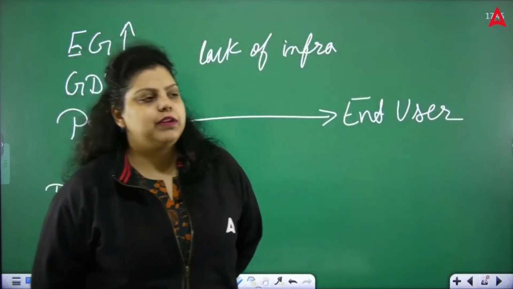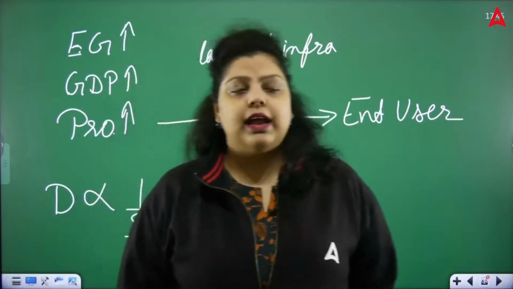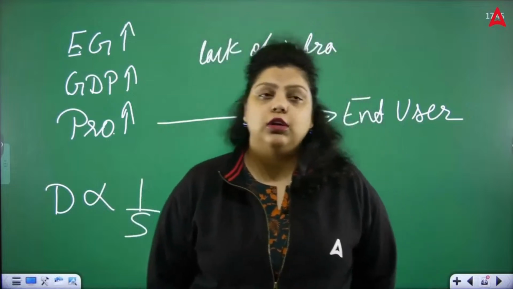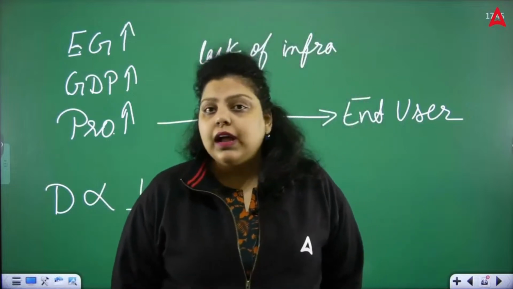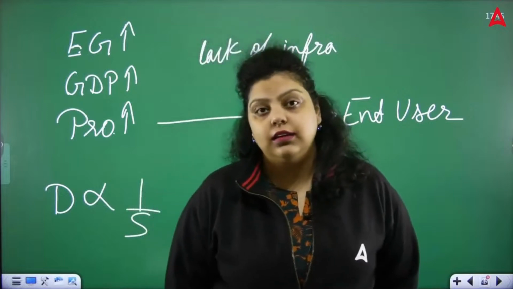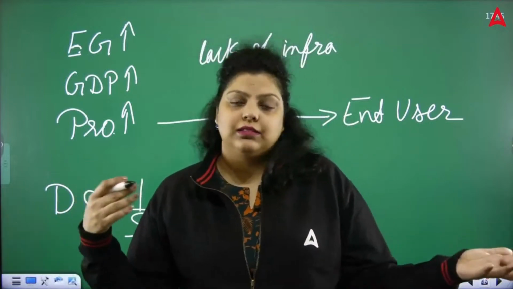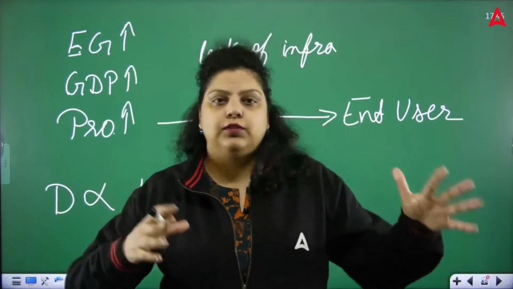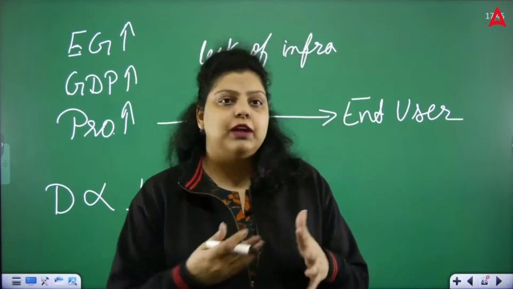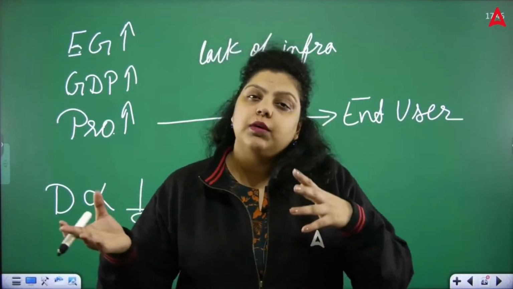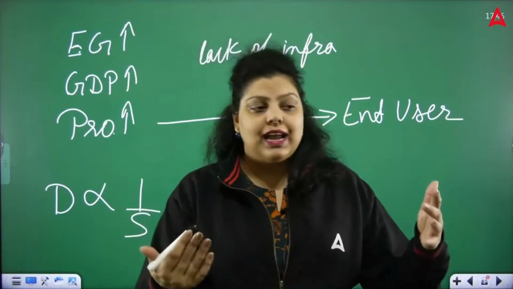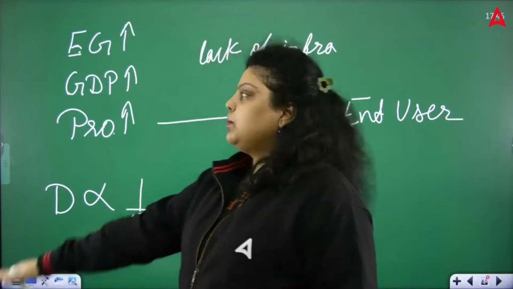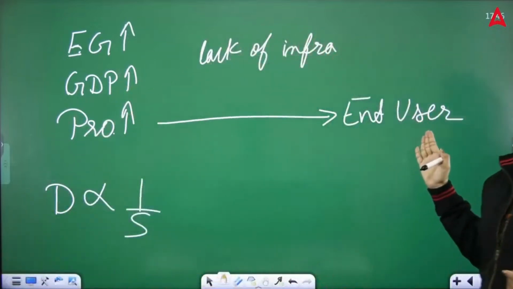So what happened? Let's say we do not have all-weather road connectivity, and actually we do not. In certain states like Himachal or Uttarakhand, because of the rainy season, a lot of landslides occur. And certain states like Kerala have floods. So for a certain period of time, we are not able to reach them by road. If you do not have proper basic infrastructure, that is, connectivity from one place to another, you won't be able to deliver the goods to the end user.